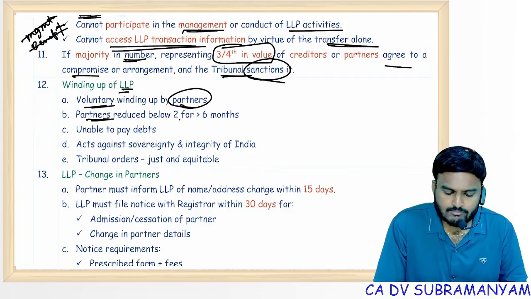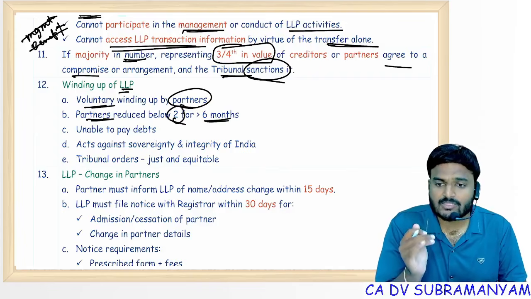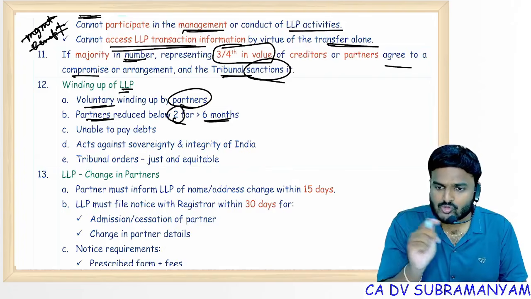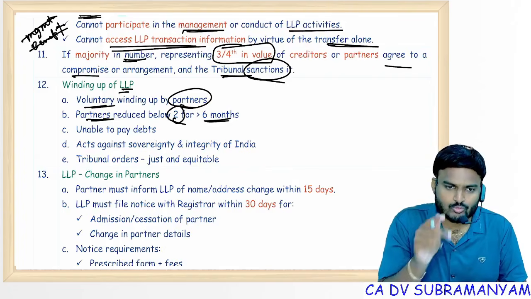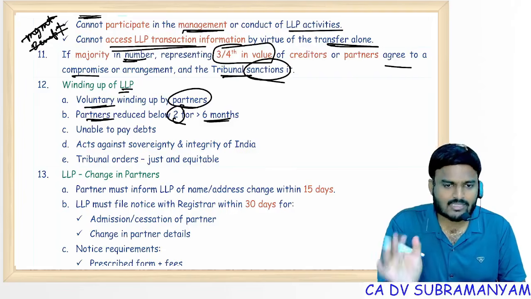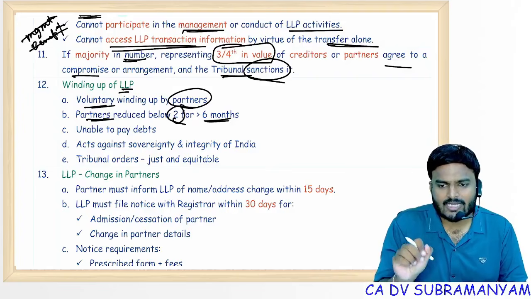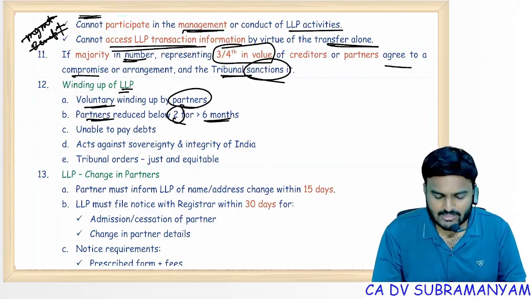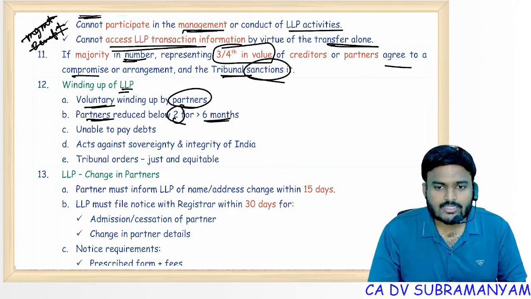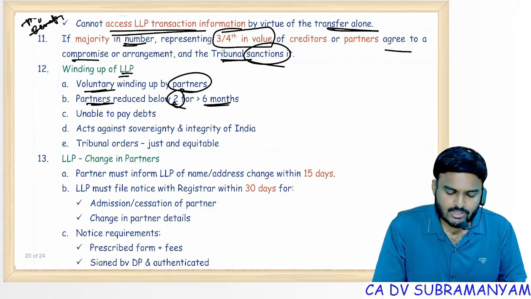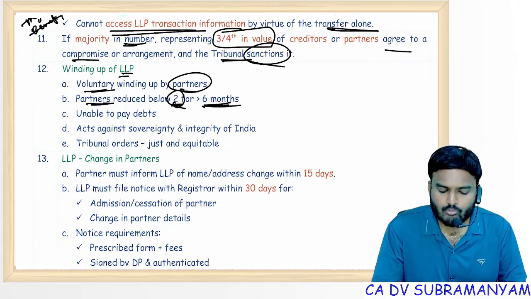Partners reduced below 2: minimum number of partners, minimum 2 should be there, and 2 designated partners. 2 normal partners plus 2 designated partners, maximum 2 partners only. That means the 2 partners who are there in the LLP automatically become designated partners. Designated partners should be individuals or body corporates? Should be individuals. Partners reduced below 2 for a period of more than 6 months.